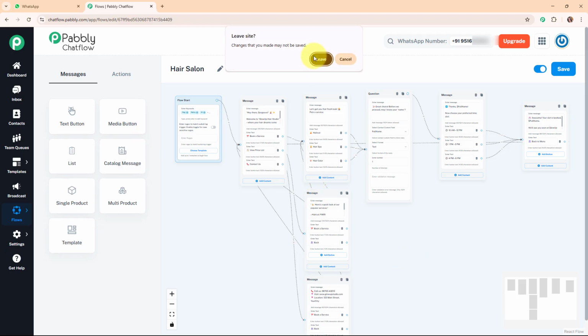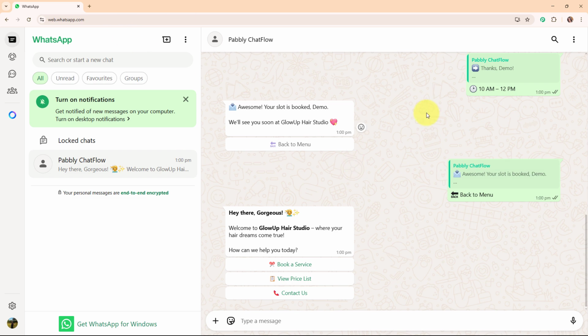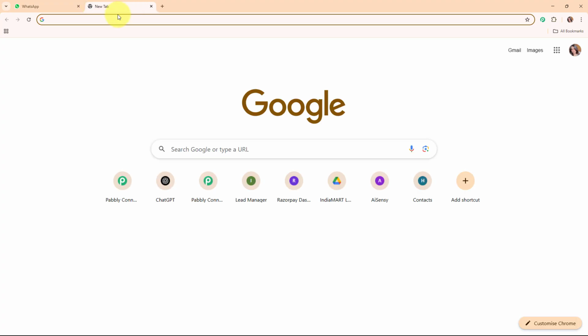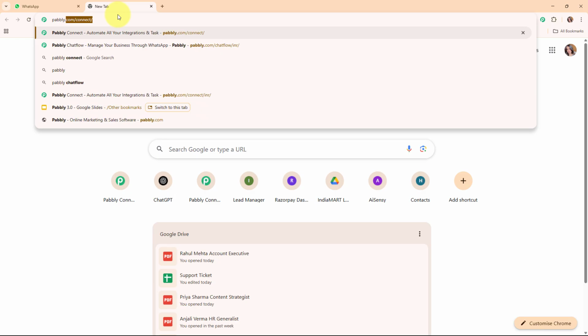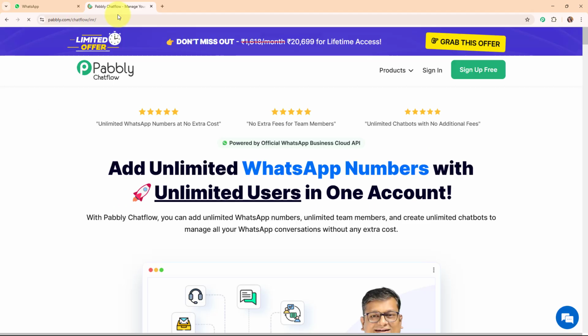Now in this video, we are going to learn step by step how you can create this amazing chatbot by using the all-in-one WhatsApp communication platform, that is Pabbly Chatflow. To access Pabbly Chatflow, you have to search for pabbly.com/chatflow in your browser. Then it will direct you to Pabbly Chatflow's home page. Here on my screen you can see the home page, and you can see 2 options, that are sign in and sign up free. If you're a new user, click on sign up free and try Pabbly Chatflow for free right now. If you're an existing user, then you need to click on sign in. Here I'm an existing user, so I'm clicking on sign in.